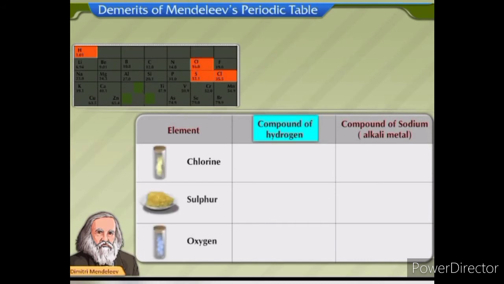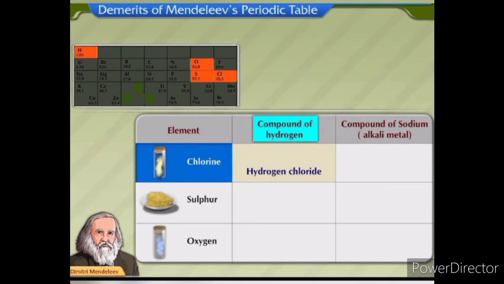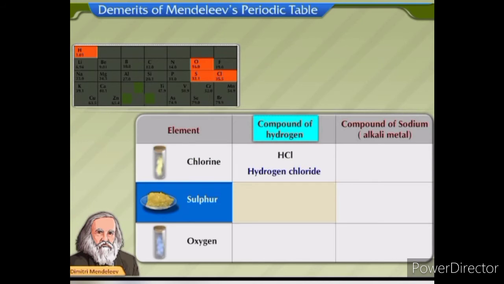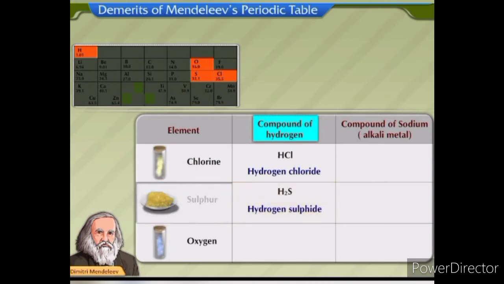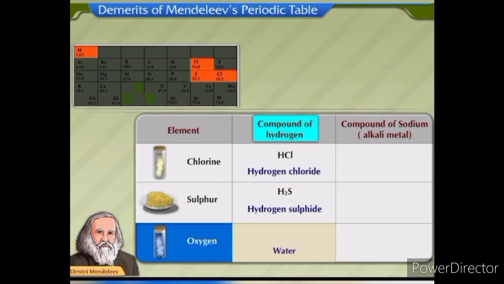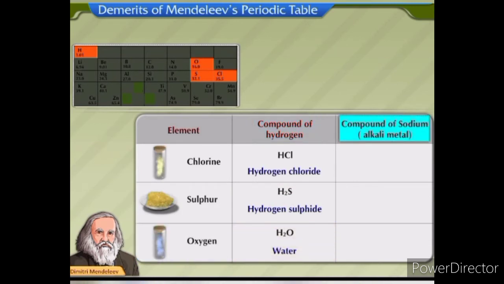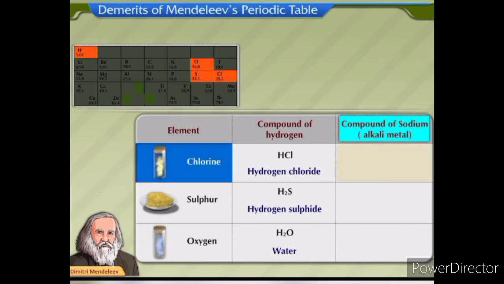The compound of hydrogen with chlorine is hydrogen chloride, HCl. Compound with sulfur is hydrogen sulfide, H2S. And compound with oxygen is water, H2O. Consider the compounds of an alkali metal, sodium. The compound of sodium with chlorine is sodium chloride, NaCl.